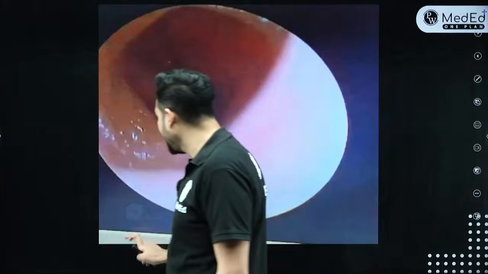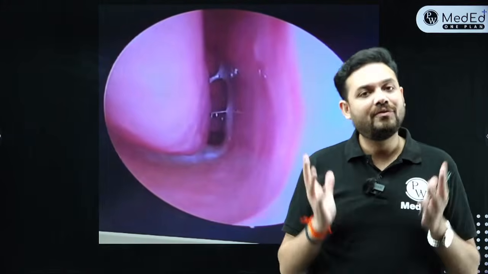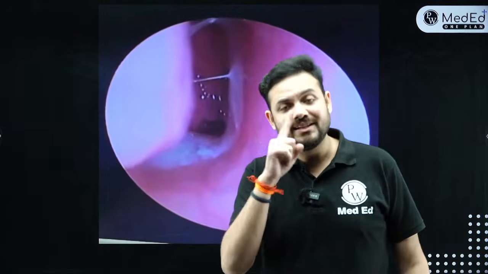But what is the problem? This baby, obviously, when the baby is breathing, breathes more from one nostril and less from the other. So what exactly is the problem? That at least one nostril of the baby is open. The other nostril is closed.